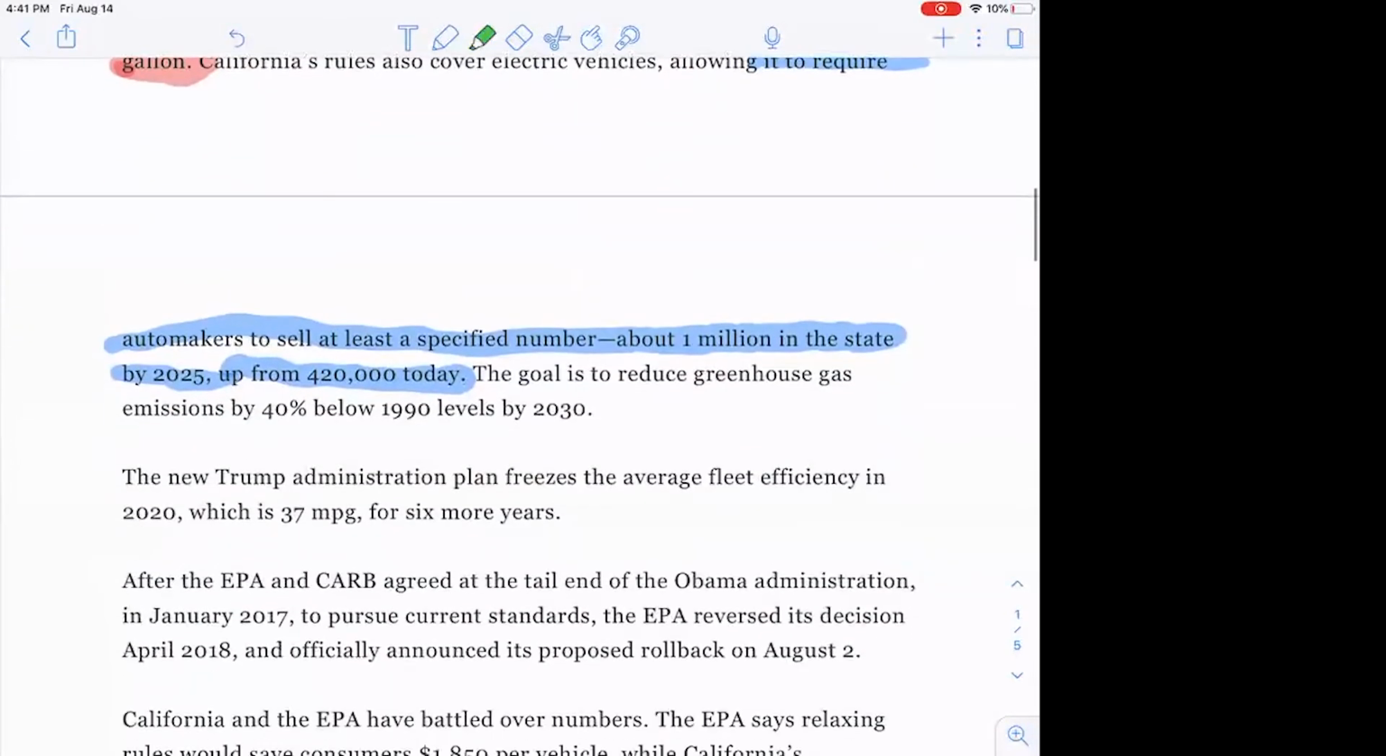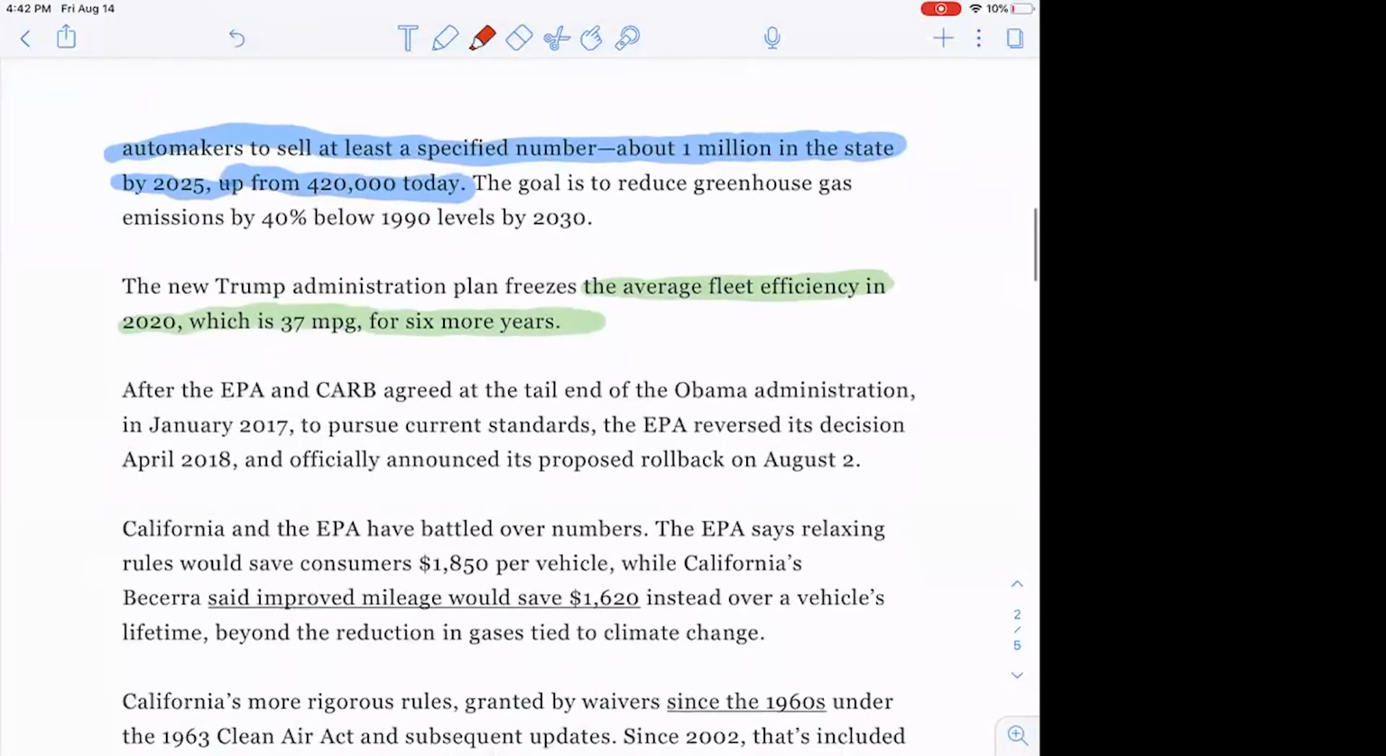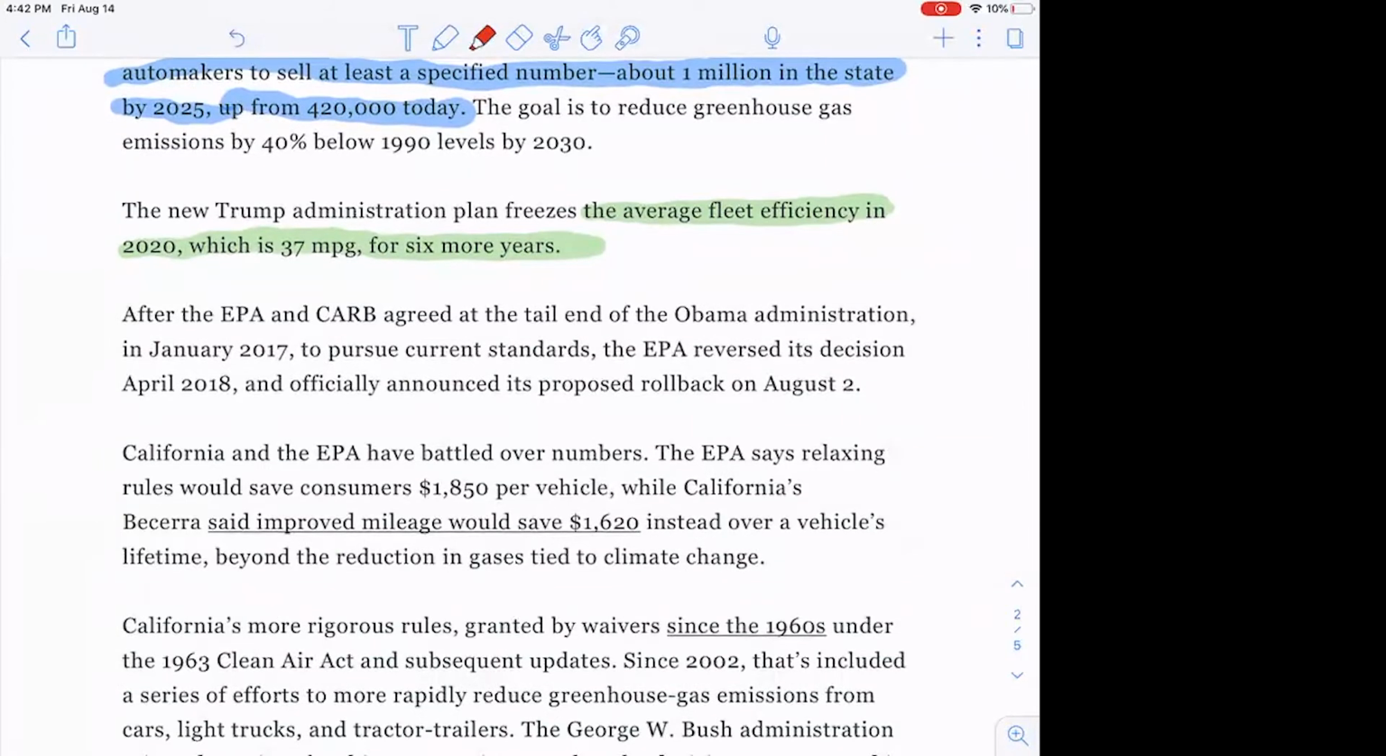back to normal cars, the Trump administration wants to freeze the average fuel efficiency, which is 37 miles per gallon, for 6 more years. So the question is, what's the difference between 37 miles per gallon as an average fuel efficiency and increasing it to 50 miles per gallon as an average fuel efficiency? And so clearly, if you increase the fuel efficiency for a car, the driver's going to save money on gas. They'll need fewer gallons of gas to buy. And how do you estimate something like that?